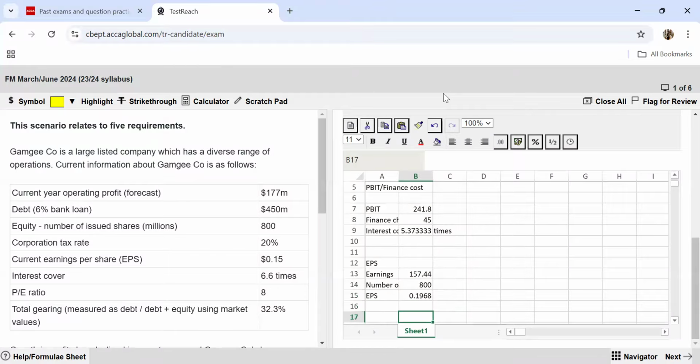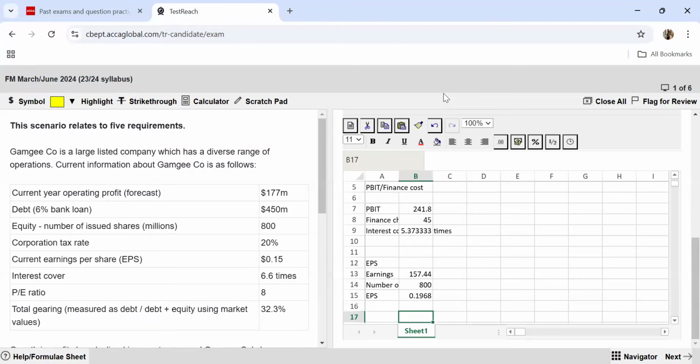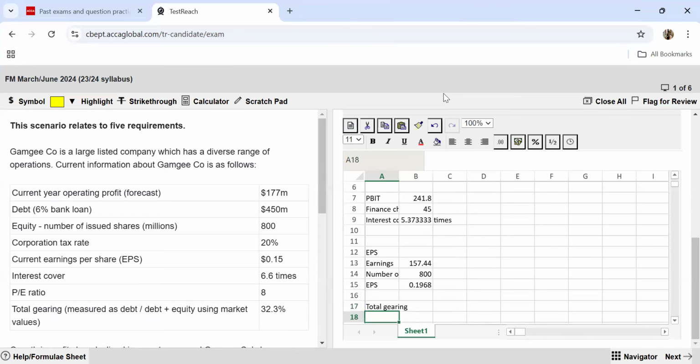Now coming to the next ratio which they want us to calculate, and this is the total gearing ratio. Total gearing, where they want the debt divided by debt plus market value of equity. So let's first find out the share price to find out the market value.